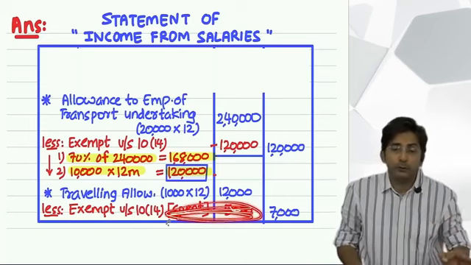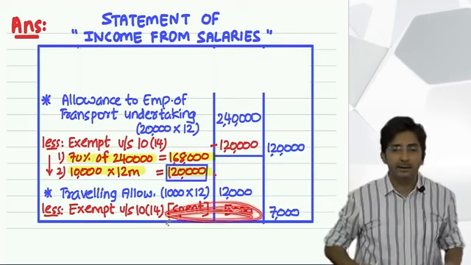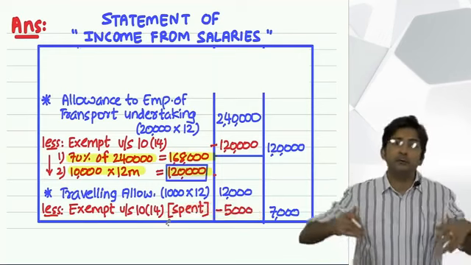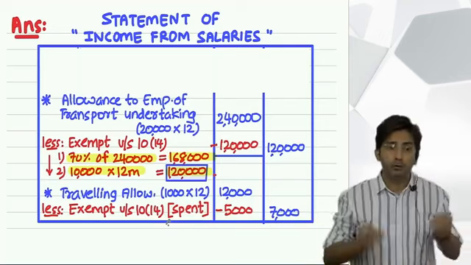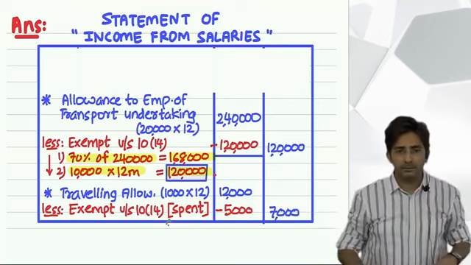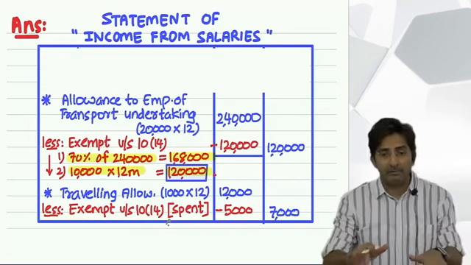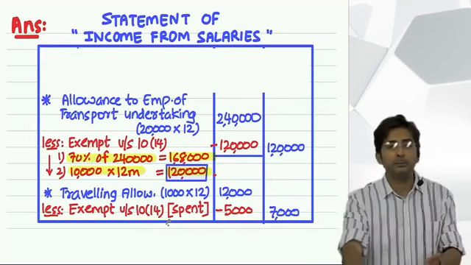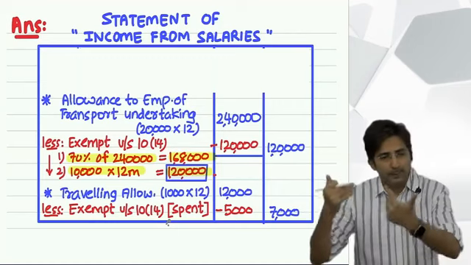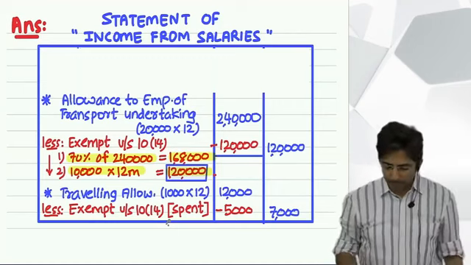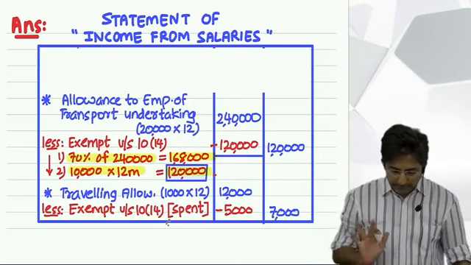Because one thing is for sure, he has spent definitely. Otherwise, if an employee doesn't have to travel, doesn't have to spend, no boss is a fool to give him a traveling allowance. So if he has been given a traveling allowance, one thing is sure, it is spent. But if we don't know the amount spent, assume fully spent, fully exempt. Okay. So this was T, traveling allowance.